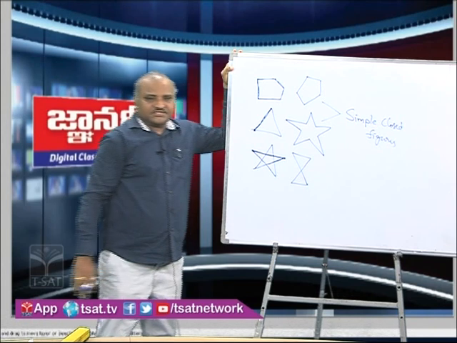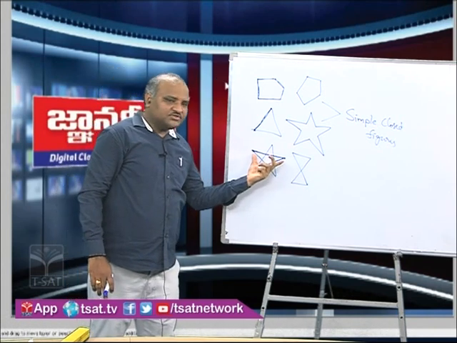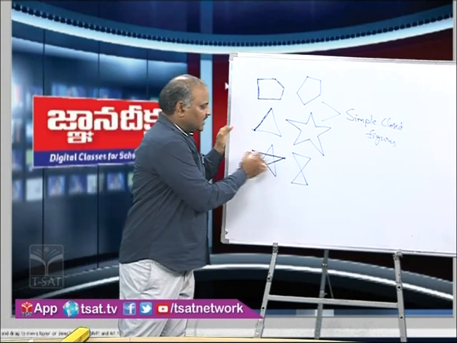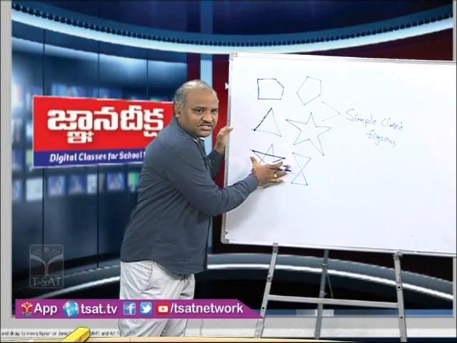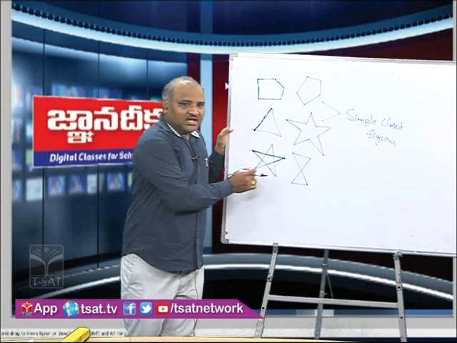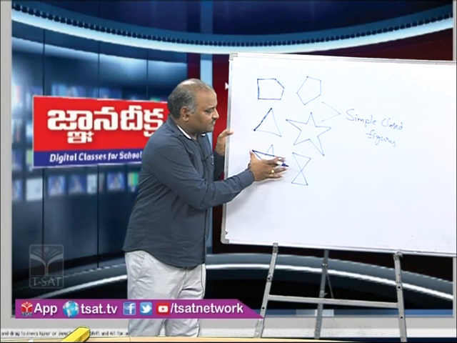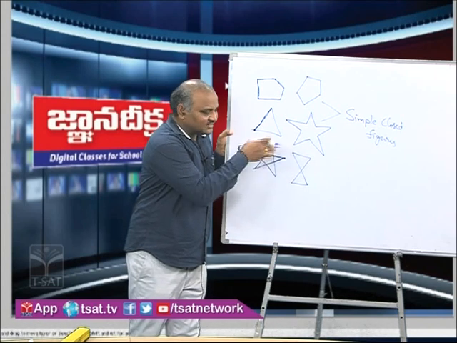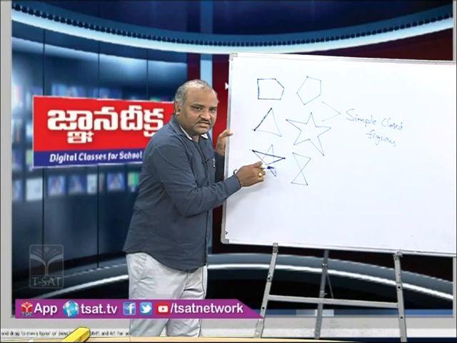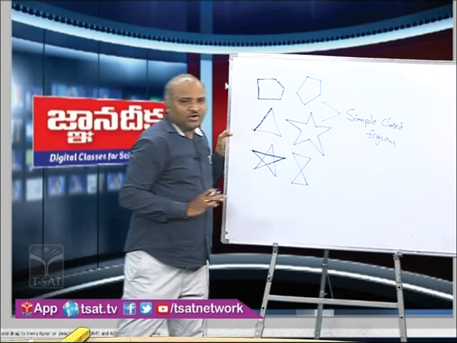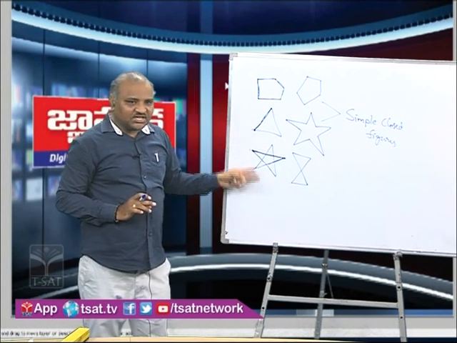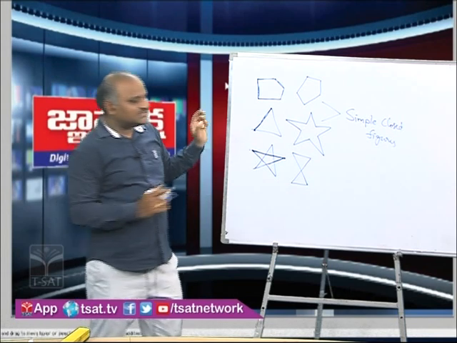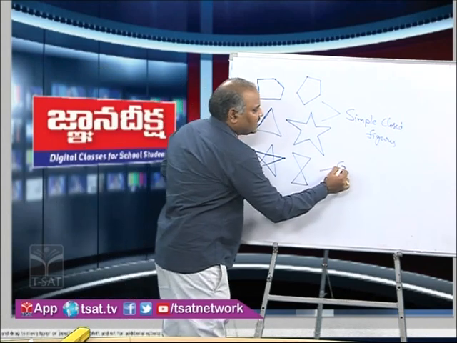Did you observe clearly? Each and every line segment in this figure is intersecting other line segments at points other than endpoints. So like these, any closed figures are called complex closed figures.